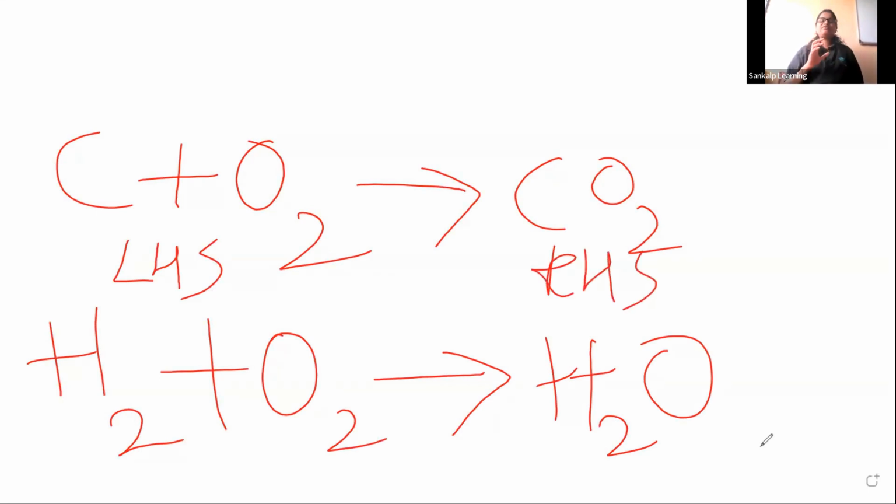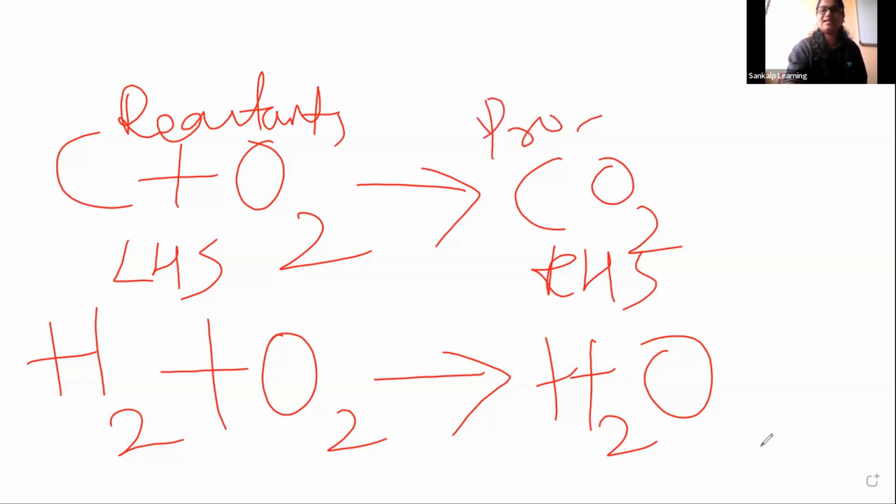So on the left hand side, in a chemical reaction, we always write the reactants. On the left hand side, which substances are reacting, which substances are combining. On the right hand side, you will be writing the products. On the right hand side, you will be writing the results. These substances combine and what result we got, that is a product. So reactants and products. Okay, that we have to remember.